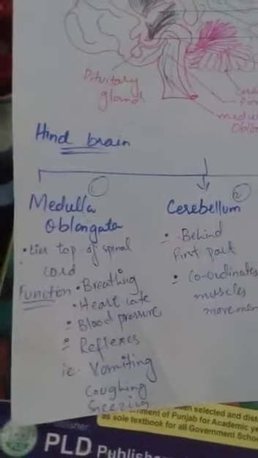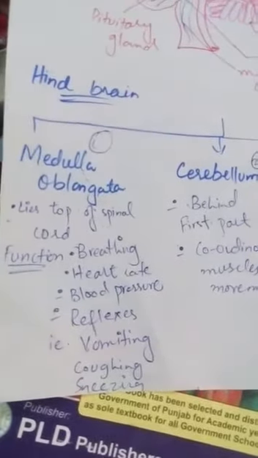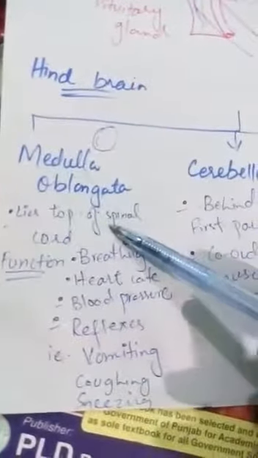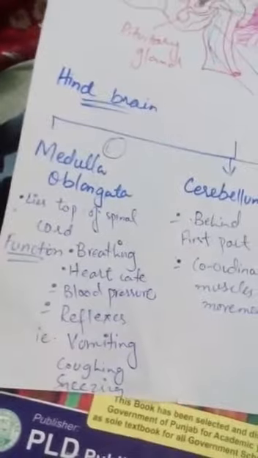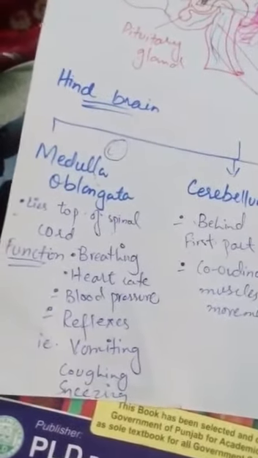The different functions assigned to the medulla oblongata are: it controls breathing, heart rate, blood pressure, and different types of reflexes like vomiting, coughing and sneezing. These are all the actions which can be performed by this part of the brain. It is present on the top of the spinal cord. This part of the brain also passes information between the spinal cord and the rest of the brain.